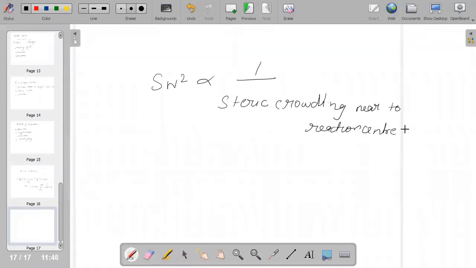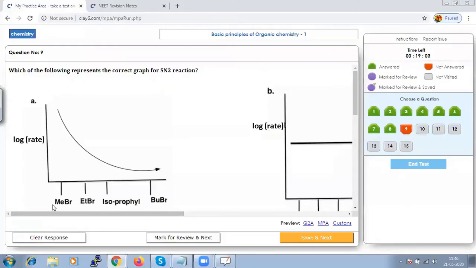So when you look at the option, we have isopropyl, butyl. So all these options, when they have given, we have to choose which is in the decreasing order, because it should be inversely proportional. Hence, this graph alone, that is graph A, will have the decreasing order.